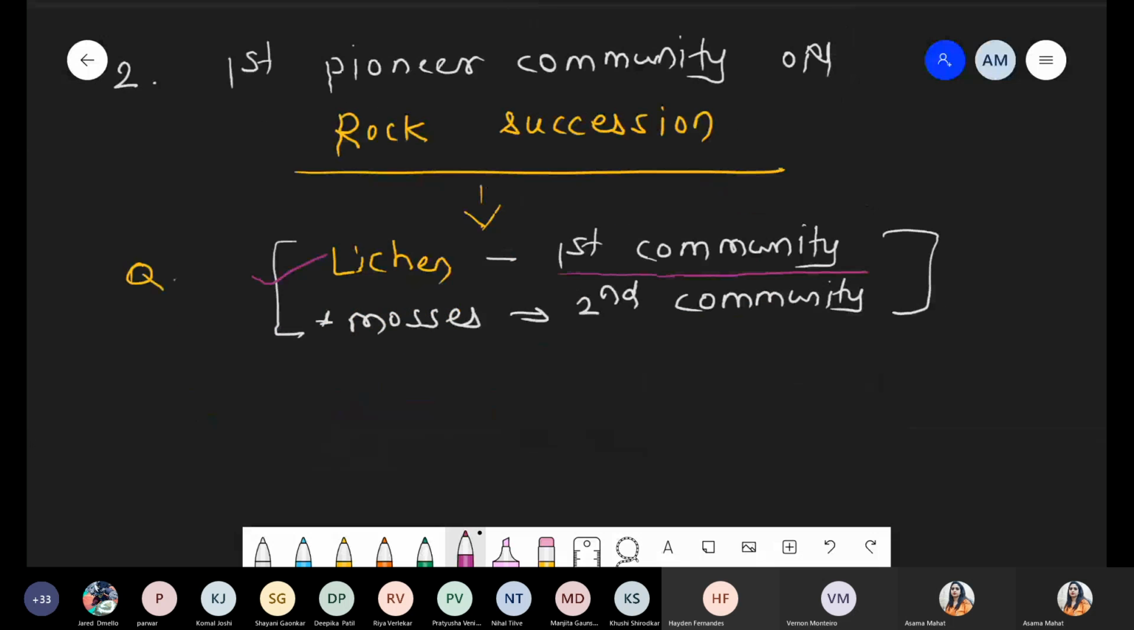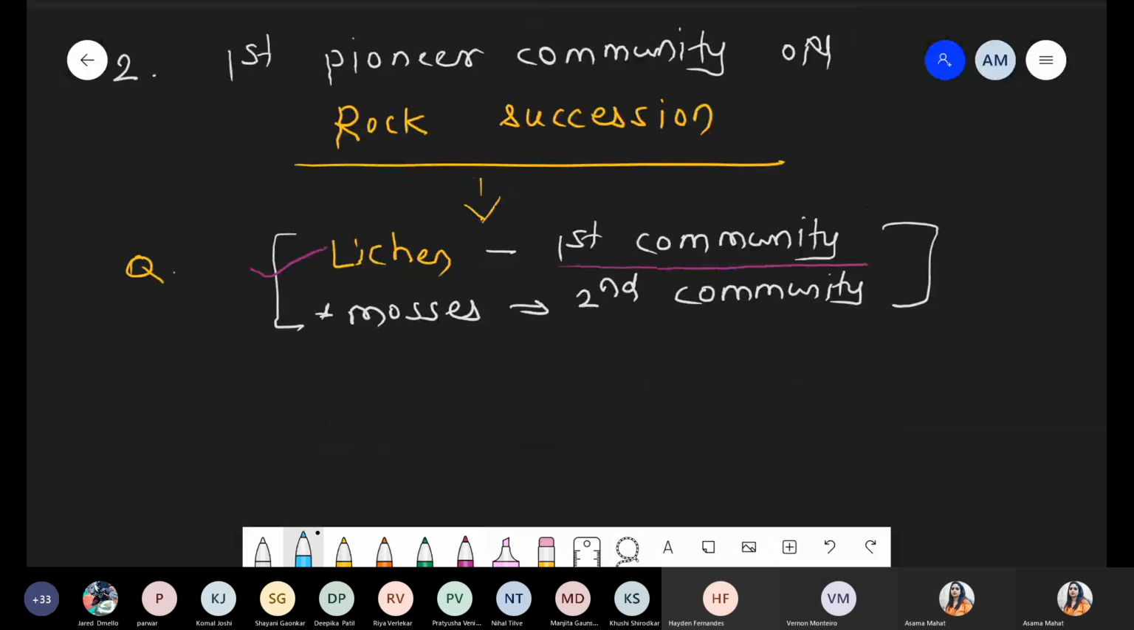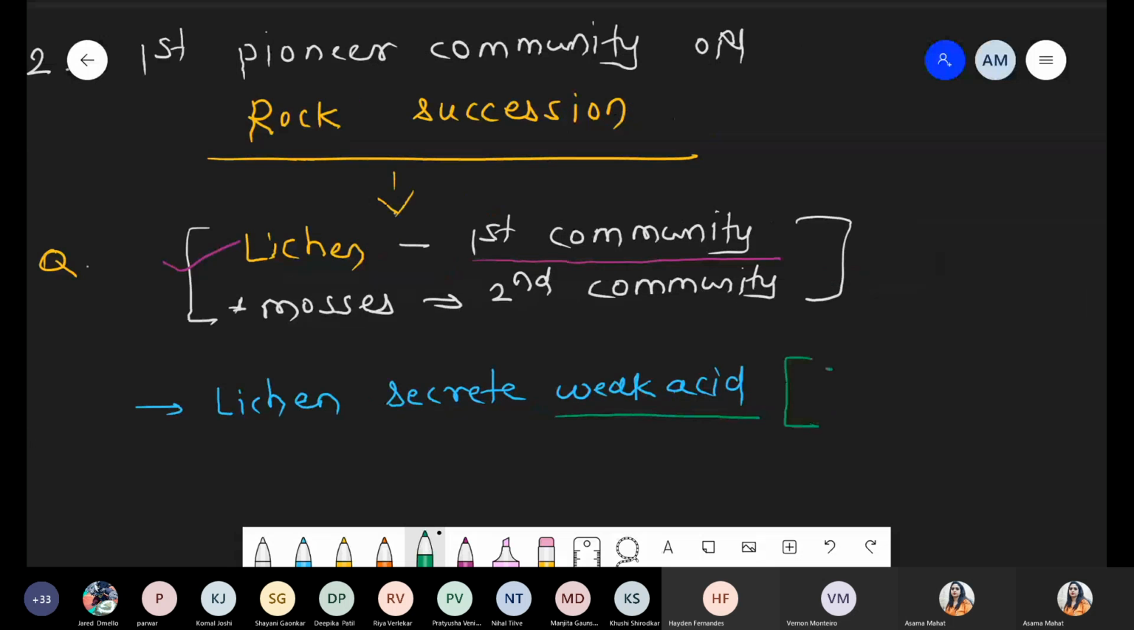Now we are talking about lichen. Lichen is basically a symbiotic association between algae and fungi. Fungi has mycelium, and mycelium can secrete weak acid. Same scenario here: lichen has mycelium, and that mycelium secretes a weak acid. Examples of weak acid are first, oxalic acid, and second, carbonic acid.